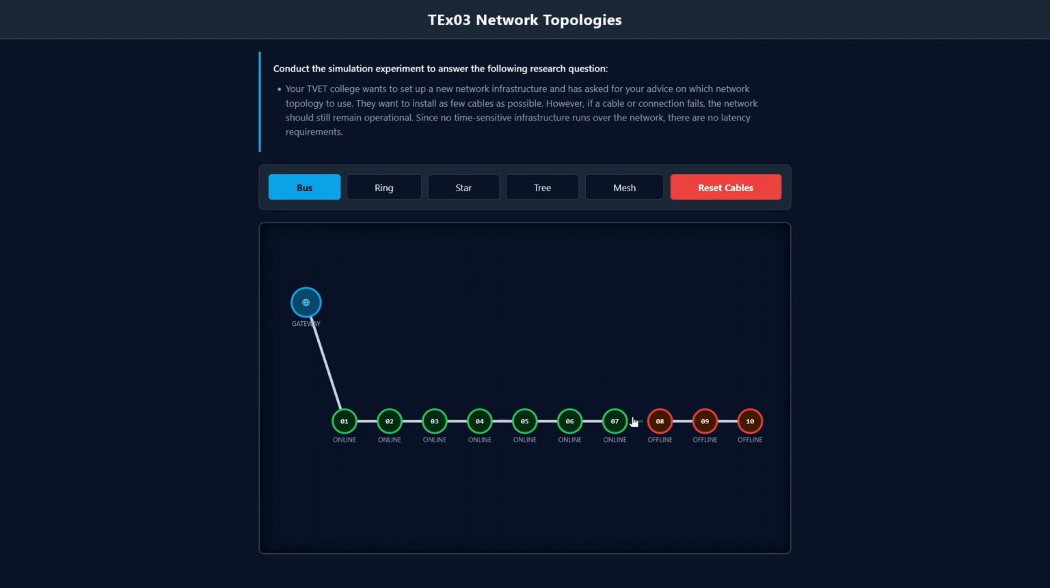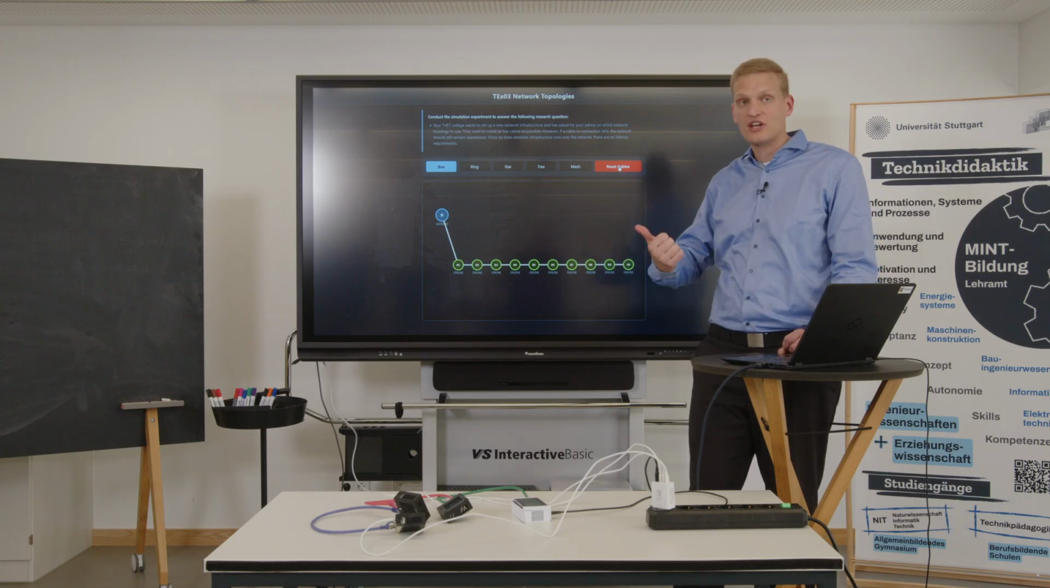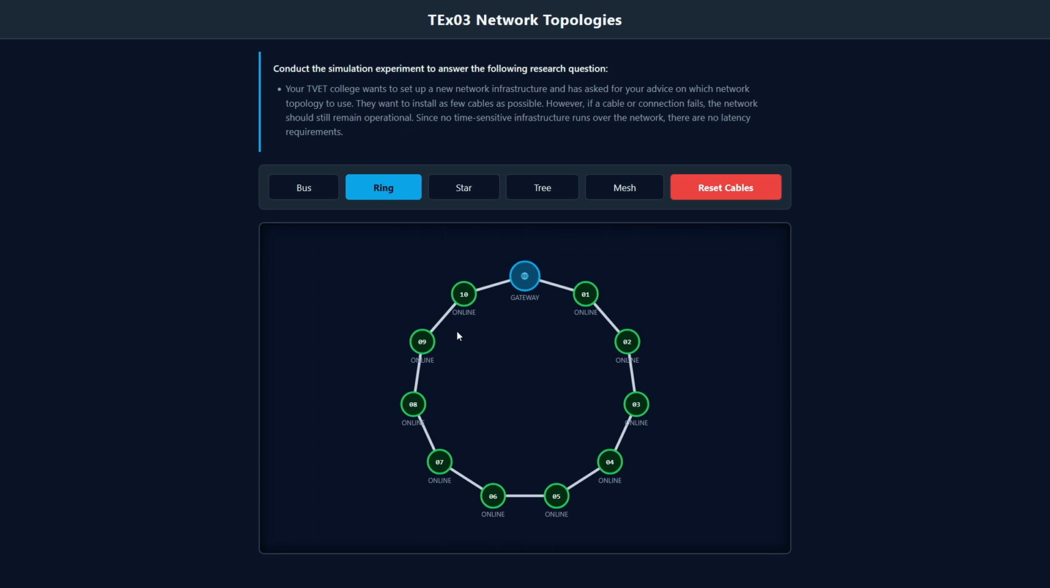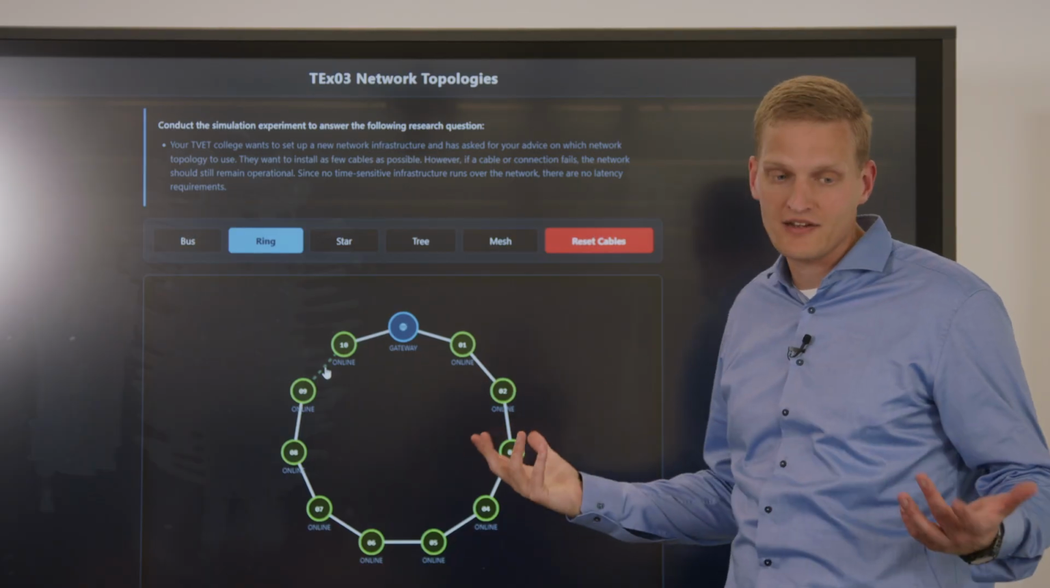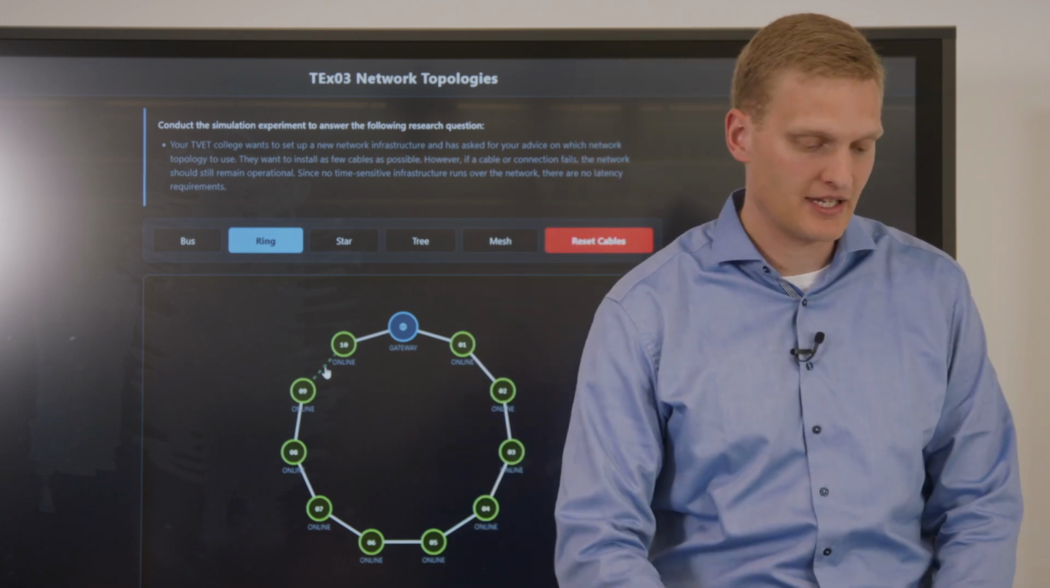So now I have the possibility either to restore the cable, now they're green again, they're online, or alternatively, if I changed a lot in this topology, I can go to the reset cables button, and now the whole network is reset, so every connection works fine again and everyone is online again. And this I can do also for the ring topology. If I break up one line, I use this one now, you see all 10 clients are still green. So this might be a possible solution for our question. So we might advise to use a ring, but we still need to figure out all the other topologies. Maybe they are better than the ring.